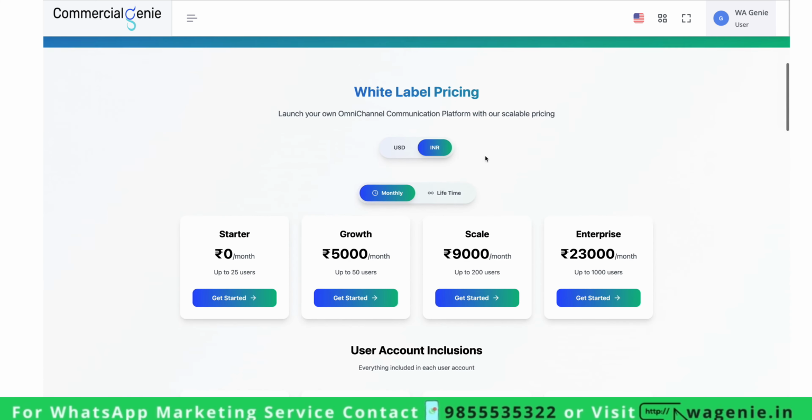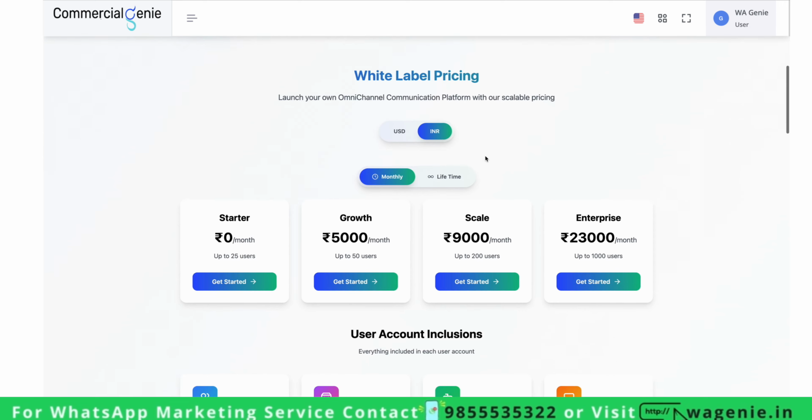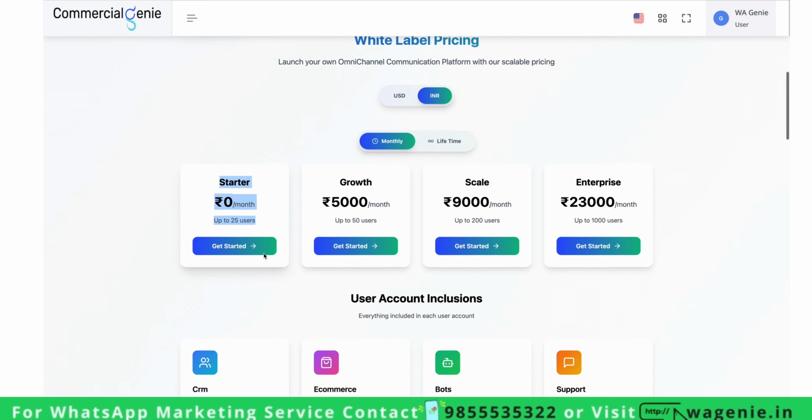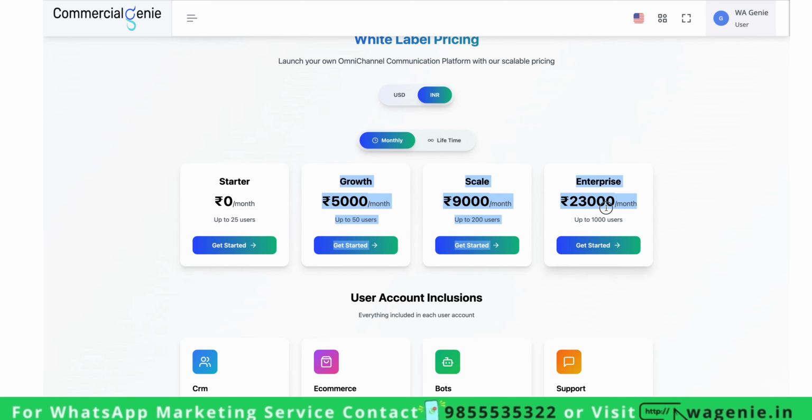Now let us go through the pricing for the white labeling. In our case, we have a special pricing specifically for existing SMS companies or digital marketing agencies, or if you have a good establishment or a good business, then and only then we can offer you the starter plan for rupees 0 per month, and it includes 25 users. And if you're starting a new business altogether, then you need to start with the growth, scale, or enterprise plan.